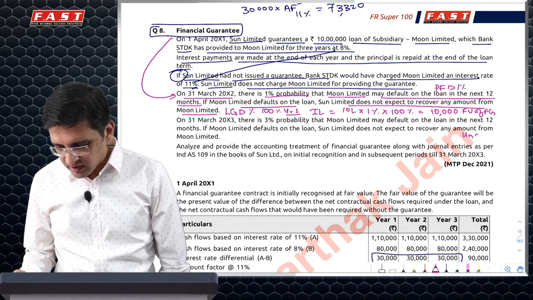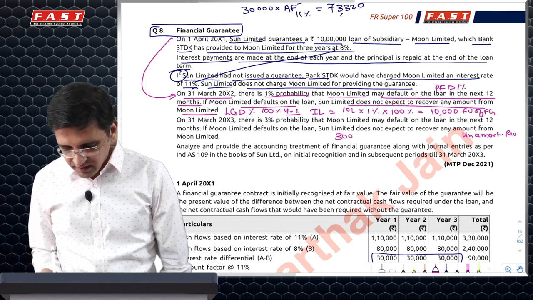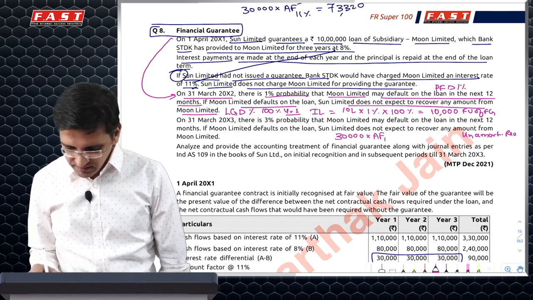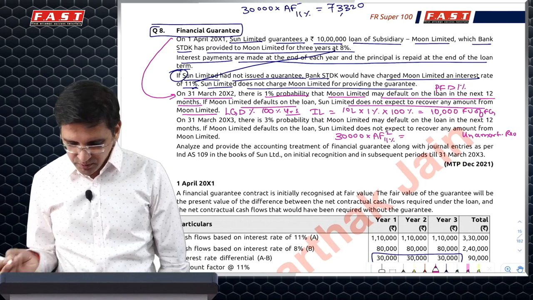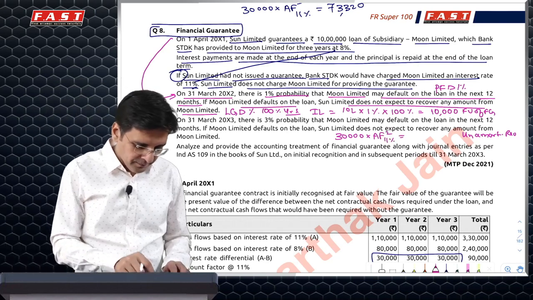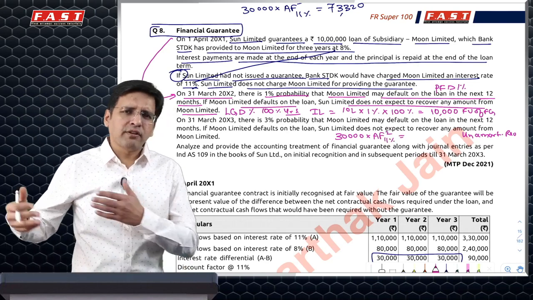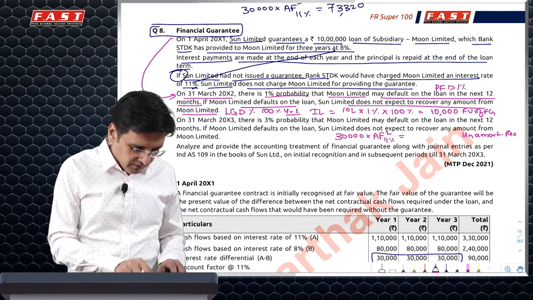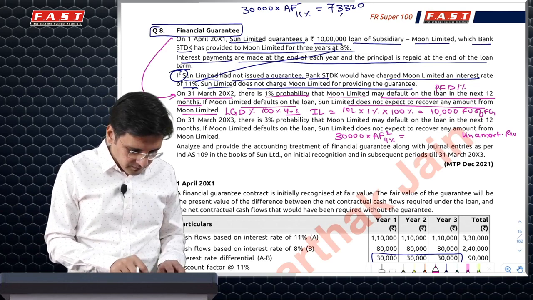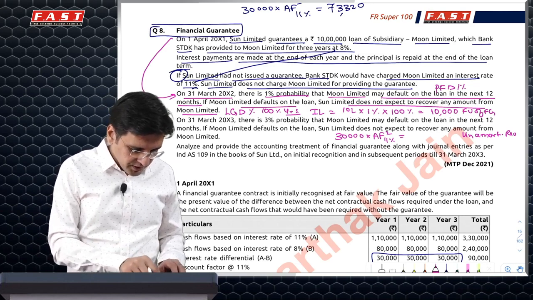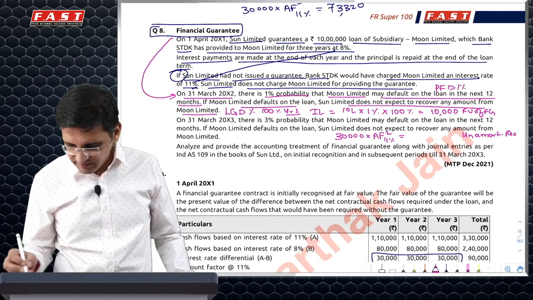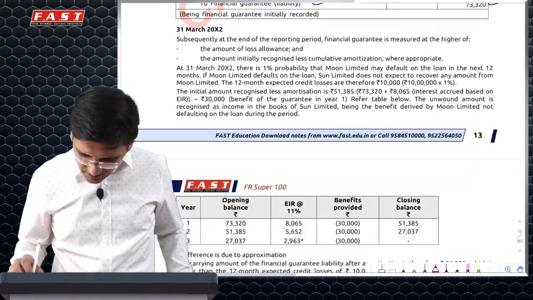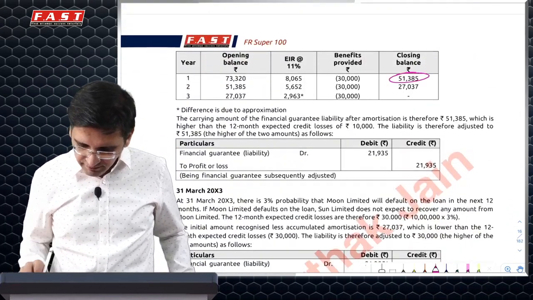And what is the unamortized revenue? It will simply be 30,000 into annuity factor at 11%, the market rate of interest initially, for another 2 years, because that's the amount which is next 2 years I would have taken 30. So the present value, if I calculate, 1 divided by 1.11, into 30,000 comes to 51375. So they have calculated something like 51385.